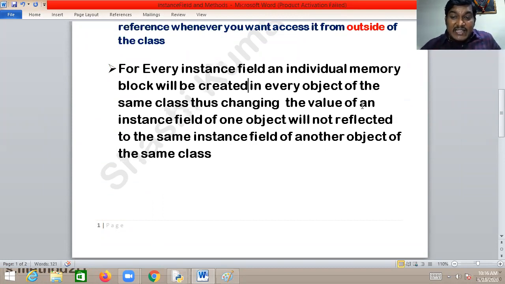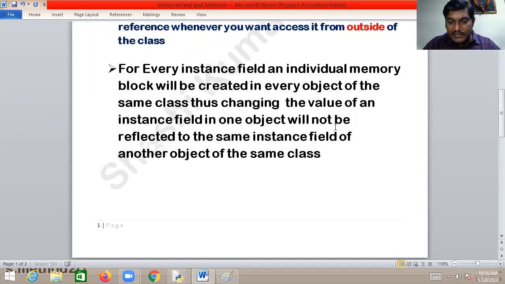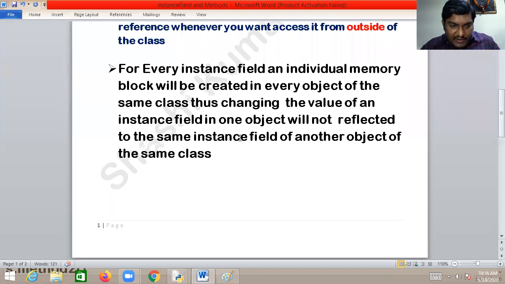Thus, changing the value of an instance field in one object will not be reflected in the same instance field of another object of the same class.